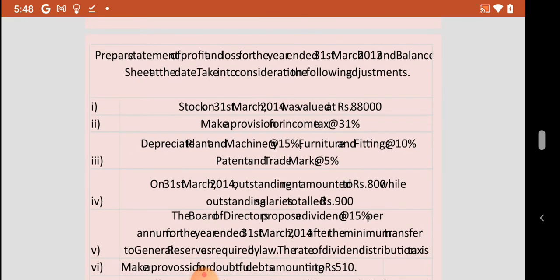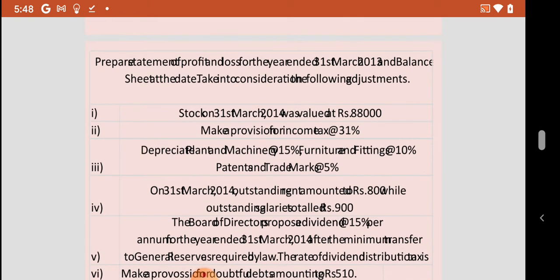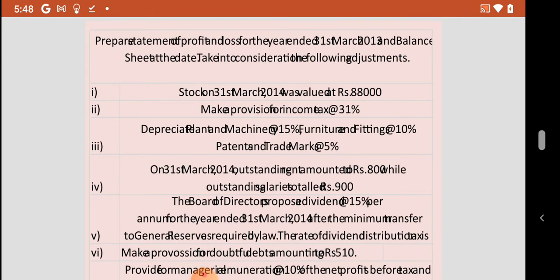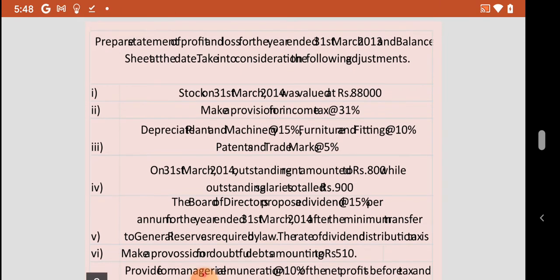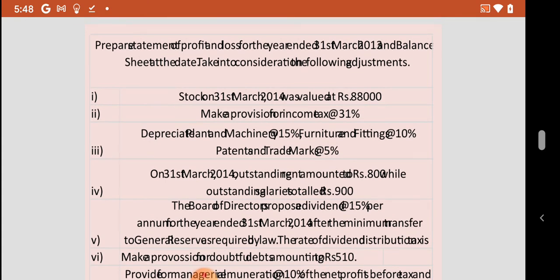The following are the adjustments that are given. They have asked us to prepare the statement of profit and loss for the year ended 31st March 2014 and balance sheet as on that date, taking into consideration the following adjustments. Stock on 31st March 2014 was valued at rupees 88,000. Make provision for income tax at 31%, provide depreciation for plant and machinery at 15%, furniture and fittings at 10%, patents and trademarks at 5%.